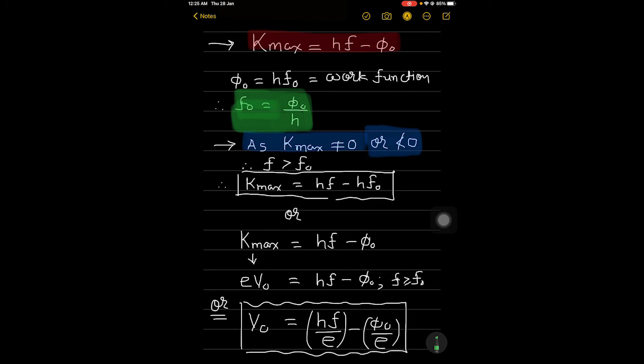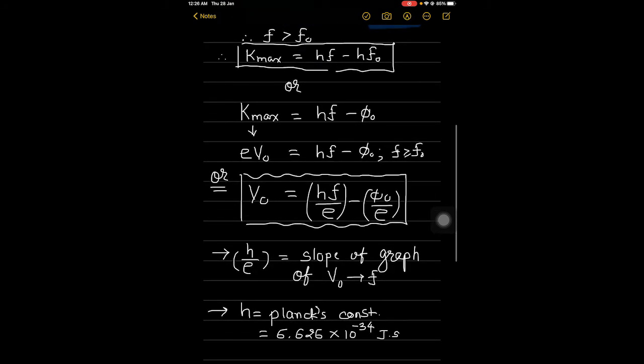Using the normal equation, that is eV0 or the K maximum is equal to hf minus phi 0. The photoelectric equation will be K maximum is equal to eV0, and therefore eV0 is equal to hf minus phi 0. Now from this equation we can further say that if we make V0 the subject, V0 will be h over e into f minus phi 0 upon e.